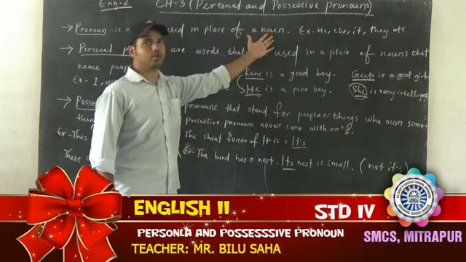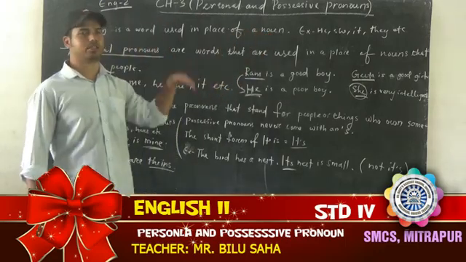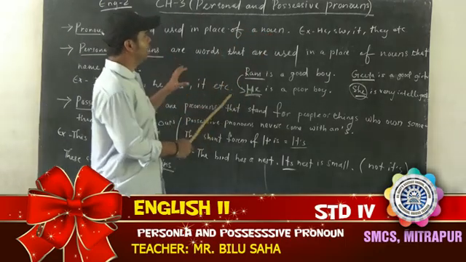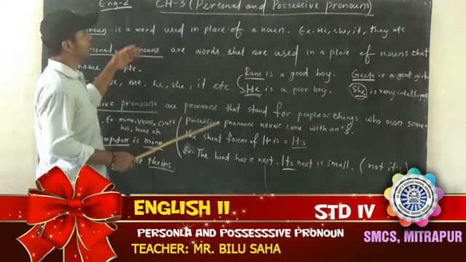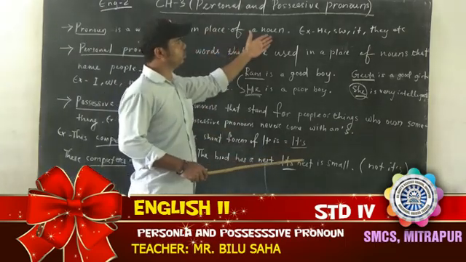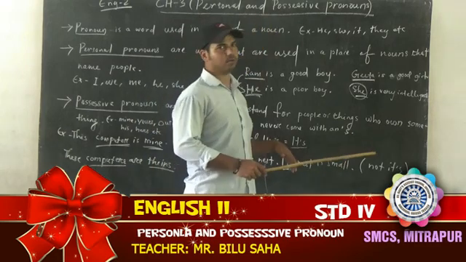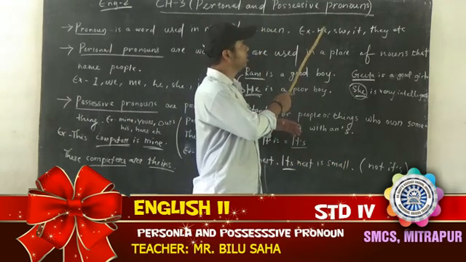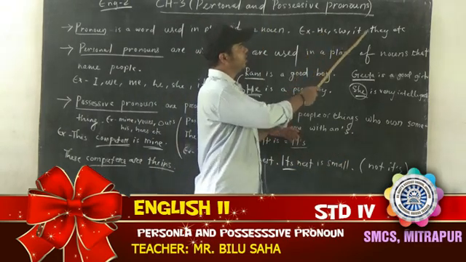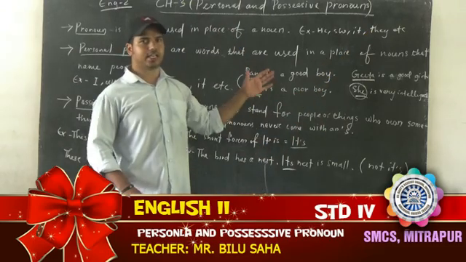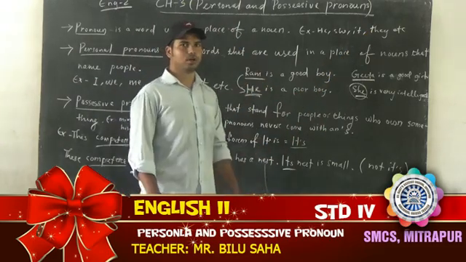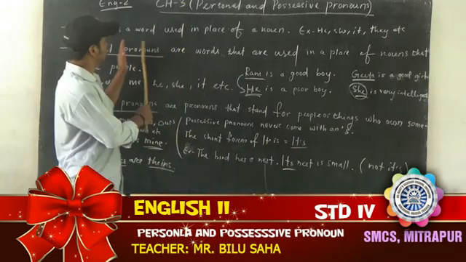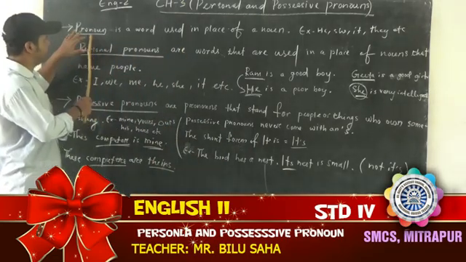You know what is noun? Noun is a name of person, place, animal or thing. So the words which we use in place of a noun are called pronouns. Here I have written some examples: he, she, it, they, etc. These are called pronouns. So you understood the meaning of pronoun?